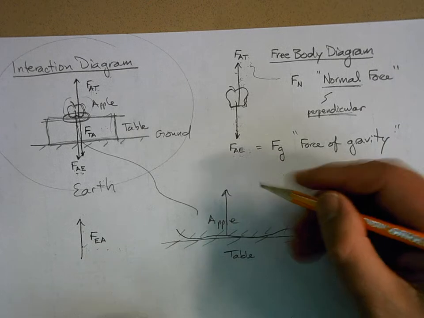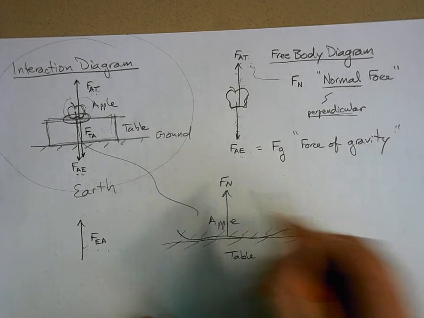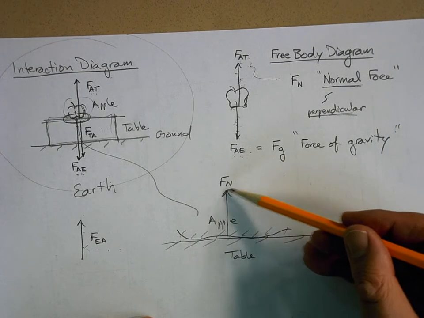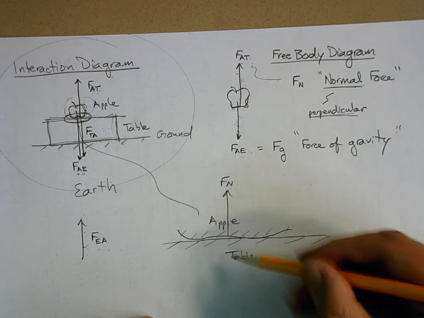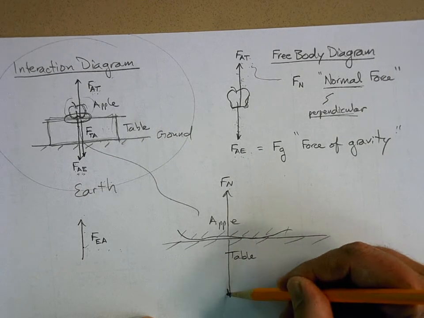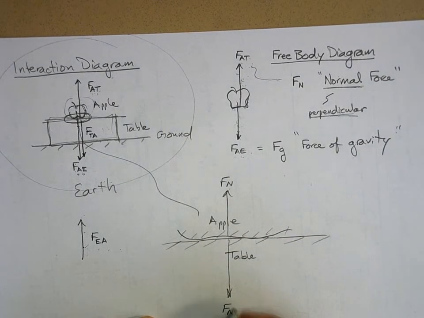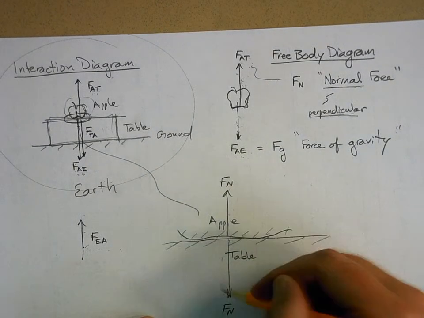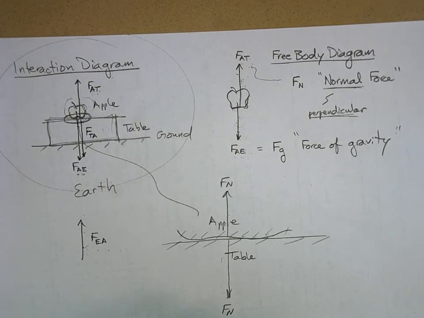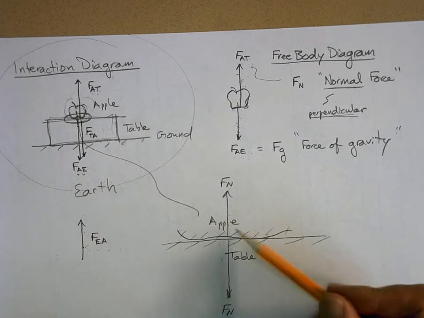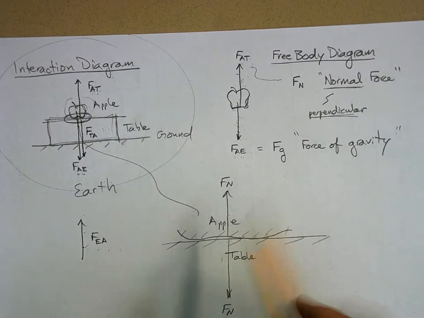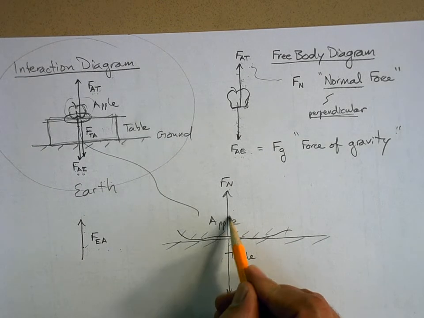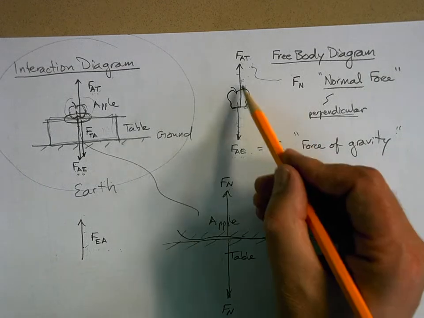This is the normal force. This is the table on the apple. But this is also a normal force. This is the normal force of the apple on the table. They're equal and opposite. They're interaction forces. But we're drawing a free body diagram of just the apple. So that's why we put it in a free body diagram.